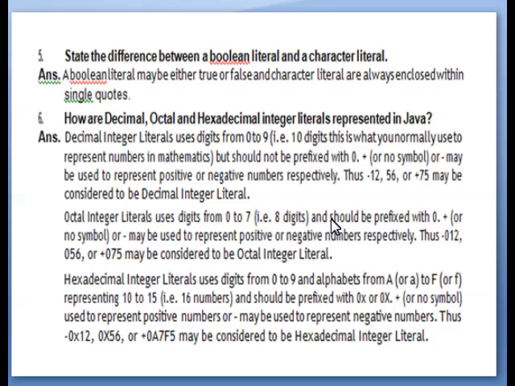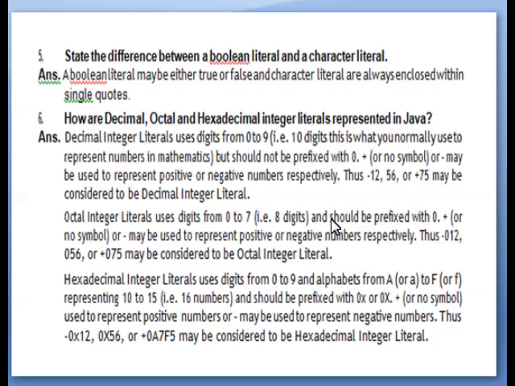Hexadecimal integer literals use digits from 0 to 9 and alphabets from capital A to F or small a to f, representing 10 to 15. That is 16 symbols, and should be prefixed with 0x or 0X. Plus or minus may be used to represent positive or negative numbers.